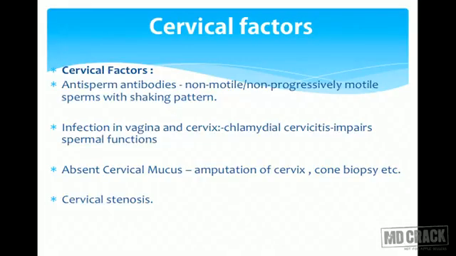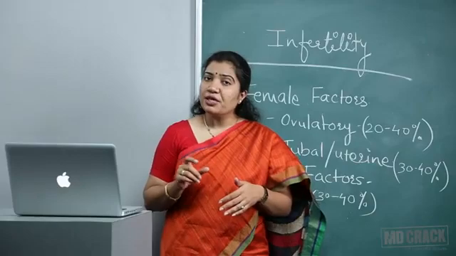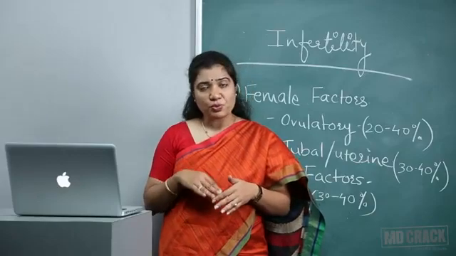If there are antibodies present in the cervical mucus against these sperms, then naturally the forward movement of the sperms would be affected and there would be infertility. So this is the presence of anti-sperm antibodies in the cervical mucus, which will lead to non-motile or non-progressively motile sperms. They may be motile, but the movement will not be progressive. There will be just shaky or rotatory movement of the sperms.